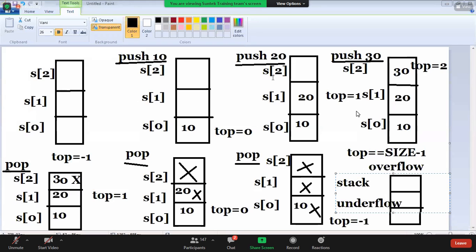Yes. Now we write an implementation. Completed. Guys, diagram completed.